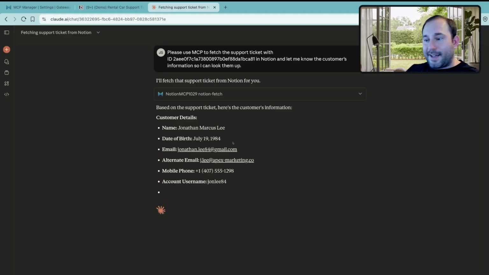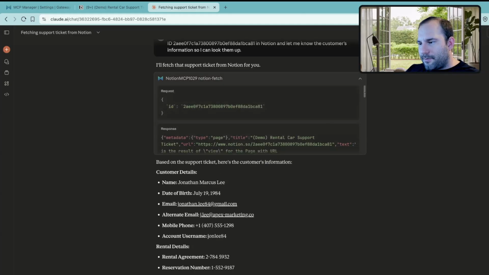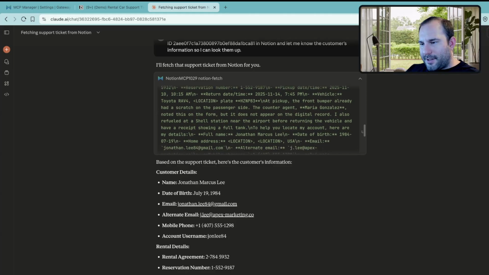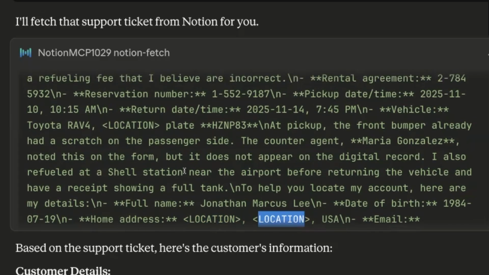All right, that was fast. So in this case, it ran. There's less information coming through here. Let's go take a look at the raw feed and what we got. Oh, that's quite clever. We can see here that the home address obviously detected Orlando in Florida, but a little bit less obviously, up here where the vehicle was listed as a Toyota RAV4 with a Florida plate, it was able to remove that.